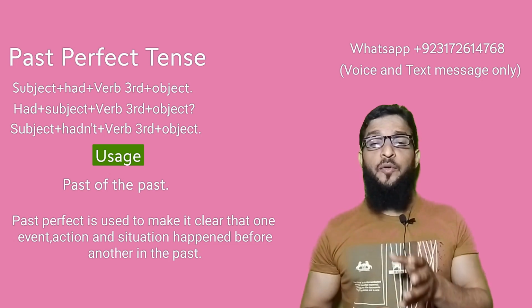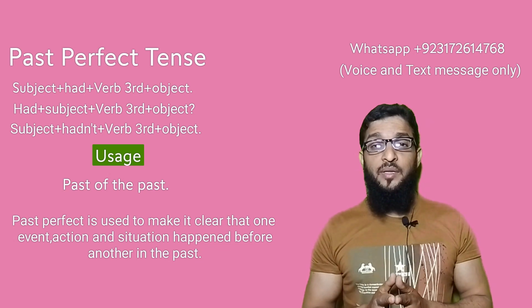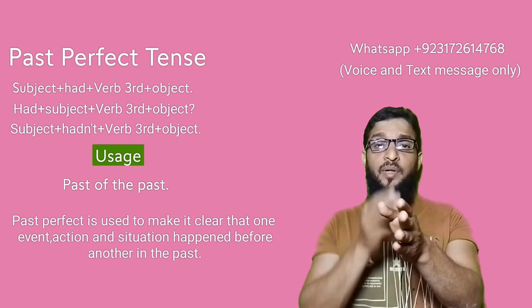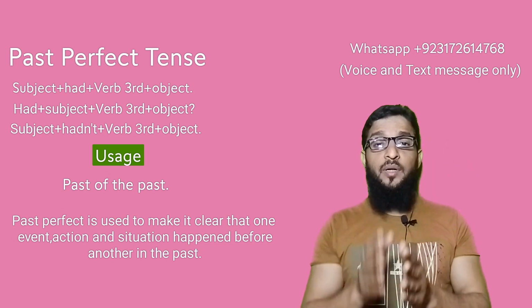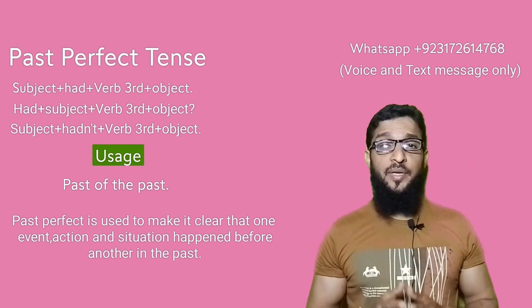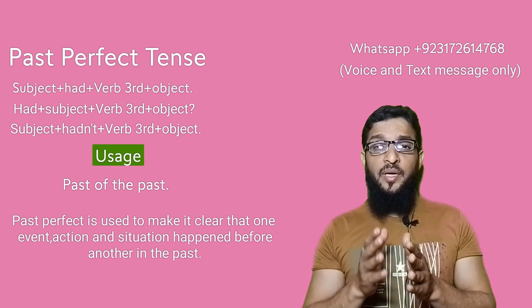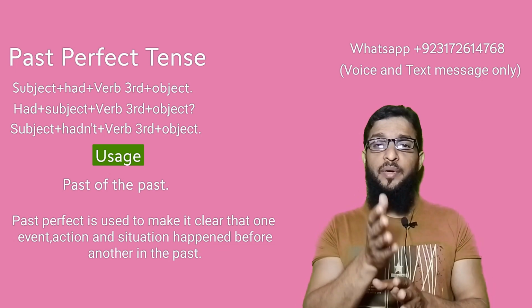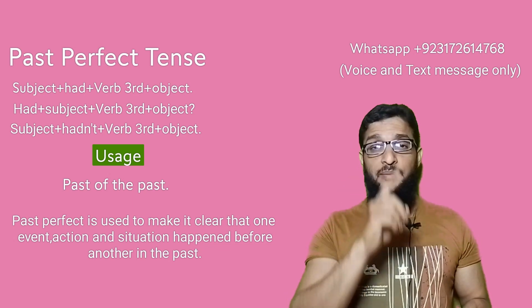Yesterday you brought food for me, but I had already eaten. Means before the past simple, something had been done, or I had eaten food. How? Very simple it is. It is so simple to understand. Simply it is used before past simple and past continuous because it's a past of the past.